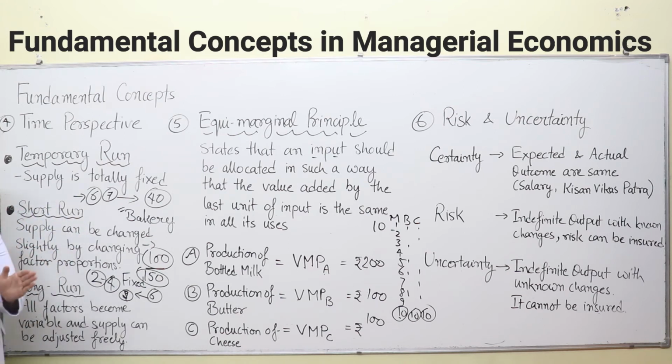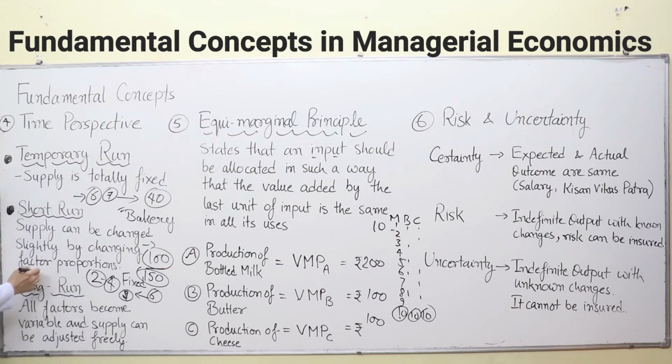The short run is just a time period of say 15 to 20 days or 1 or 2 months. In that you can't buy new machines, because machines are worth rupees 10 to 20 lakhs, or say 1 or 2 million. So it's not possible to increase production in the short run up to a very high amount.